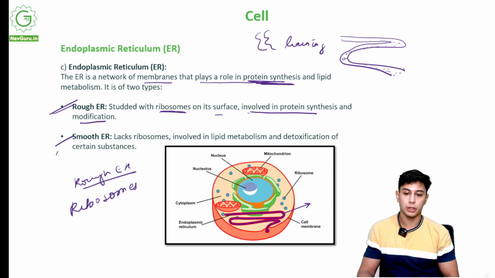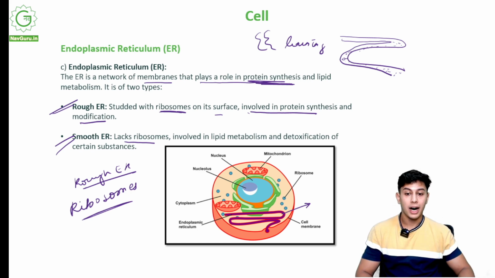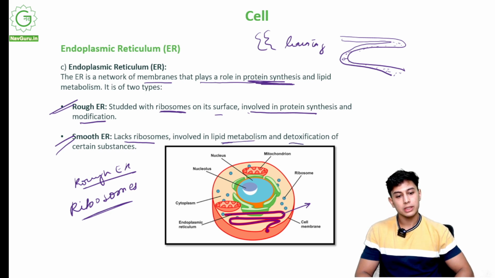Now we come to smooth endoplasmic reticulum. It lacks ribosomes. So the basic difference between rough endoplasmic reticulum and smooth endoplasmic reticulum is the presence of ribosomes. Rough one, R, has ribosomes. R for R: Ribosomes, Rough. Smooth endoplasmic reticulum, no ribosomes, hence an S. So smooth endoplasmic reticulum is involved in lipid metabolism and detoxification of certain substances.